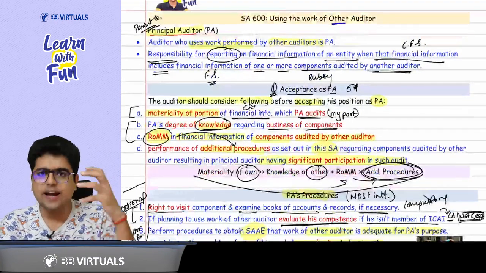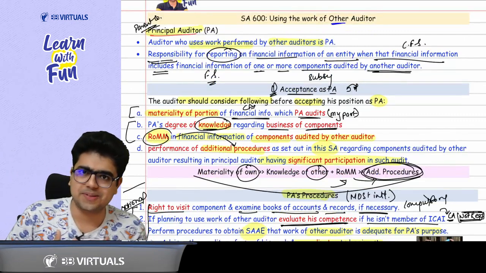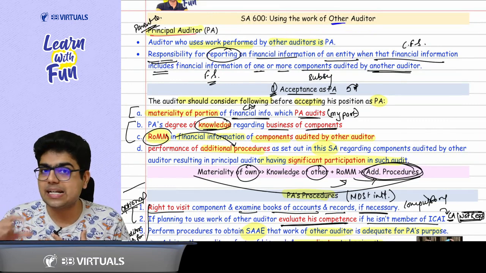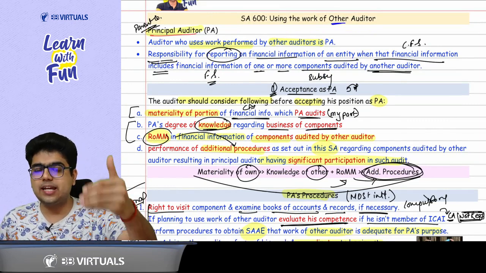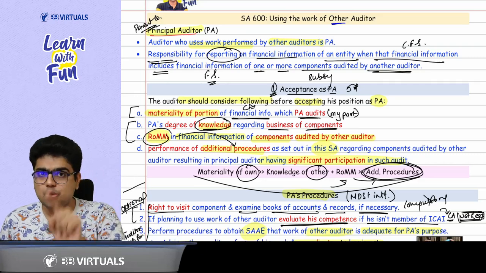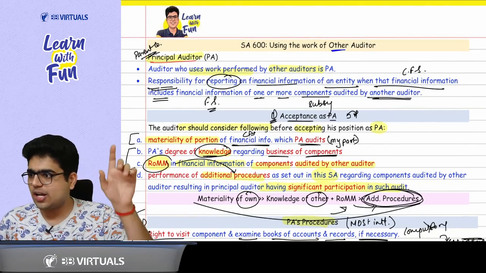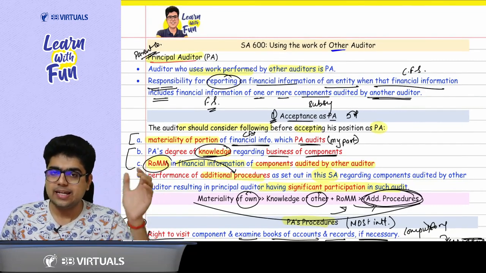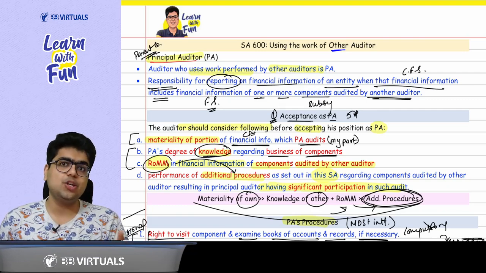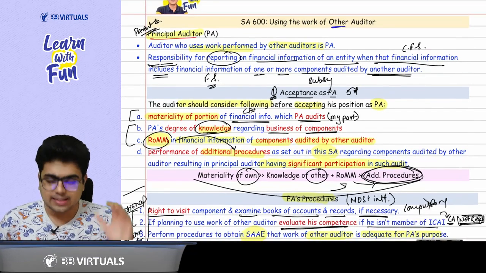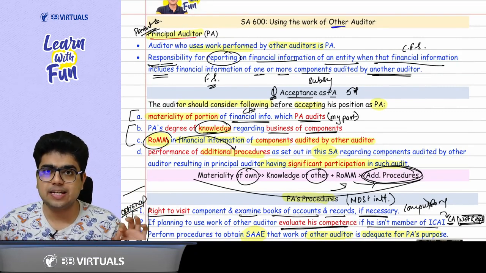Okay. Now, when do I accept my work as a principal auditor? First of all, I see my own responsibility. I see my own area, the materiality of my area. You got the point or not? Yes, sir. Then for the subsidiary, I see whether I have the knowledge. Through that knowledge, I get to know the risk of material misstatement in that business. So the degree of knowledge of the business of the subsidiary decides the risk of material misstatement. Based on the risk of material misstatement, you get to know the additional procedures that you have to do to make sure you are sufficiently participating in the